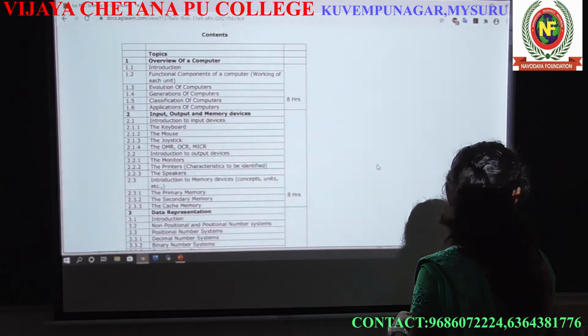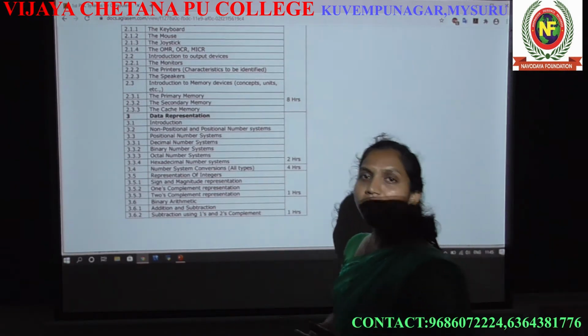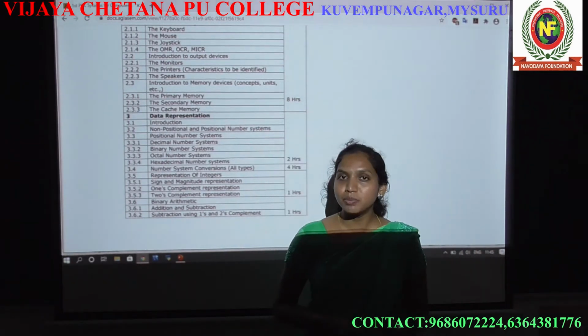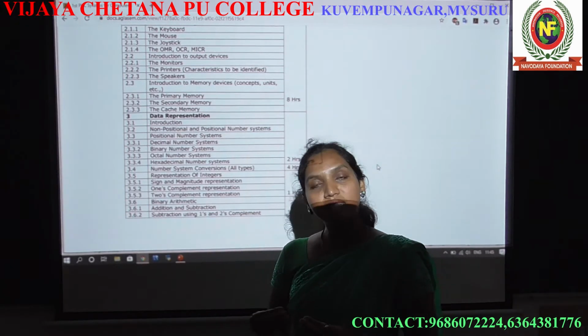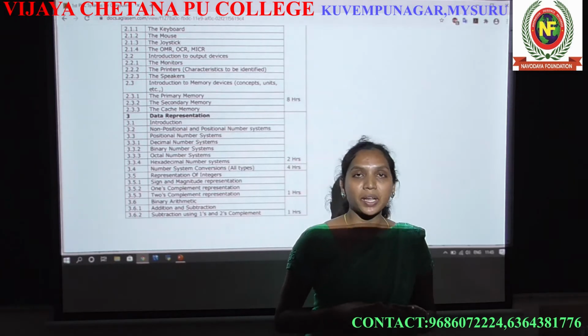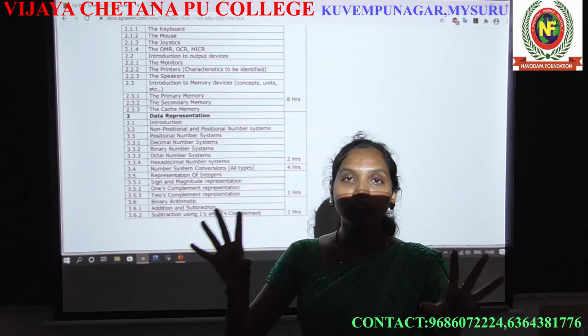The third chapter is data representation. What is the meaning of data representation? Data is the information that you give to a computer. Representation means how the computer represents the data inside the computer.